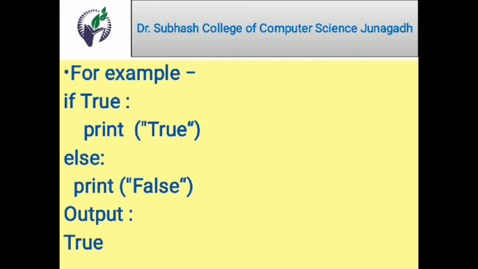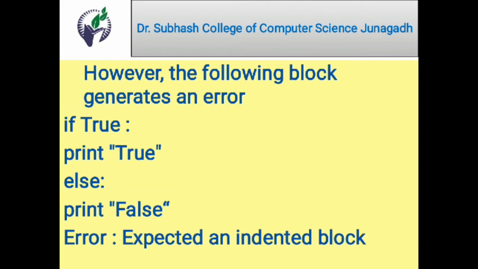For example, if I make a minor change in this program, the following block generates an error. As we have discussed, if, print, else, print. Once we write all the statements in this form, all aligned and indented at the same level, it will prepare one block.